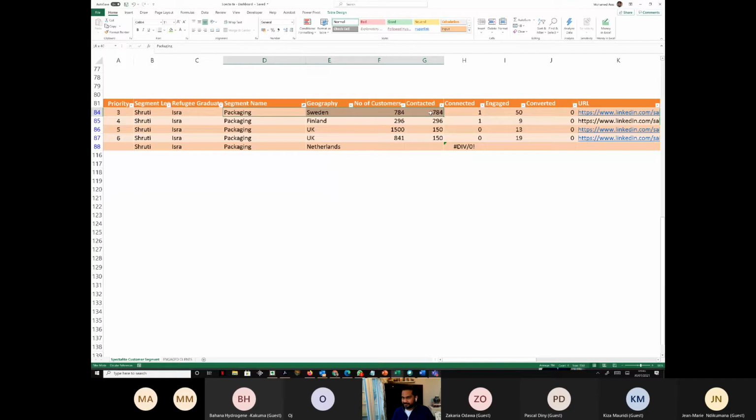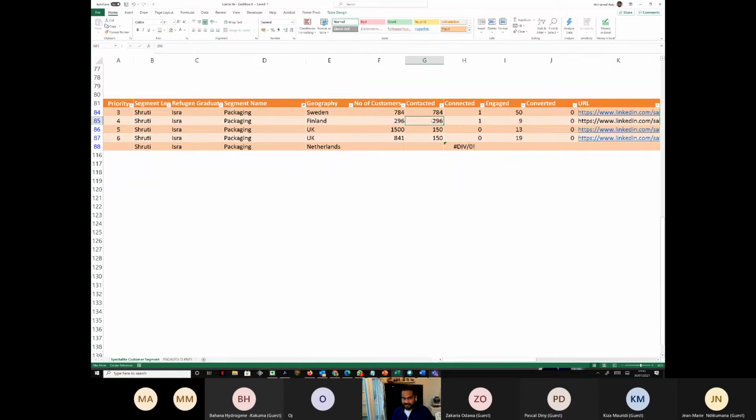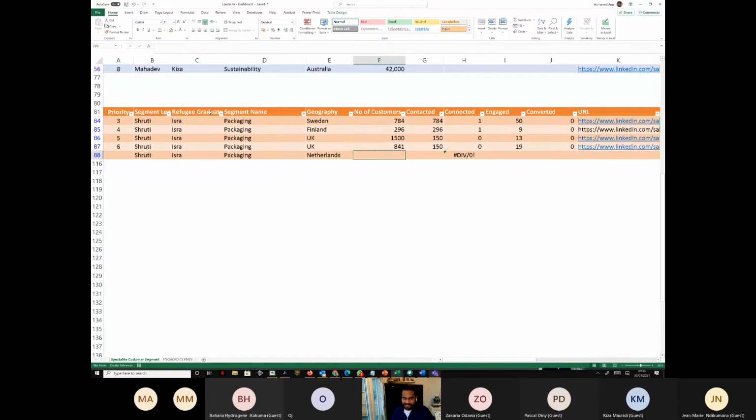Right? These numbers are wrong. Actually, we need to correct them. More than 100 people have connected back already. So these are wrong numbers. Right? And similarly, Finland 296. She's finished 296. In UK 1500, she's getting started. And then she'll continue with the next set of things. So I guess you are able to now appreciate what Keisha is doing for Mahadev and Isra is doing for Shruti. Is that clear, guys, to everybody?